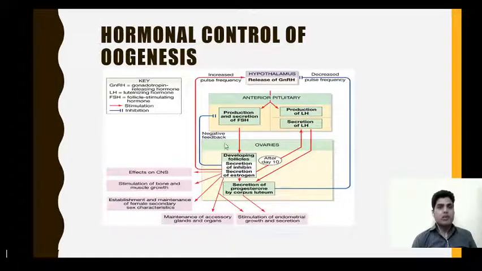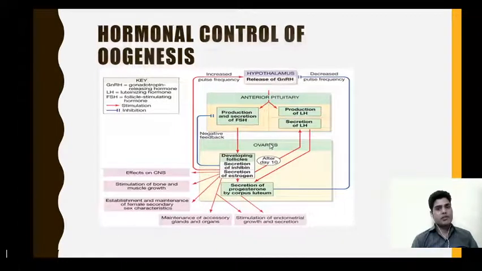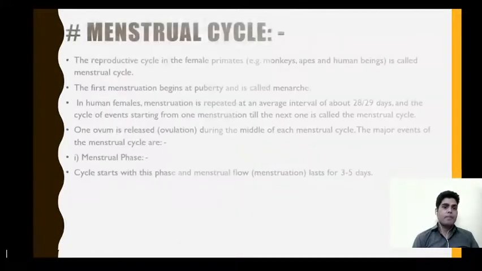Again, the hormonal control of oogenesis is based on negative feedback. Whenever the secretion of these hormones, that is estrogen and progesterone, increases, it gives negative feedback to the hypothalamus. That leads to the release of gonadotropin inhibiting hormone, which prevents the secretion of FSH and LH. So that's why it controls oogenesis. So this is about oogenesis.